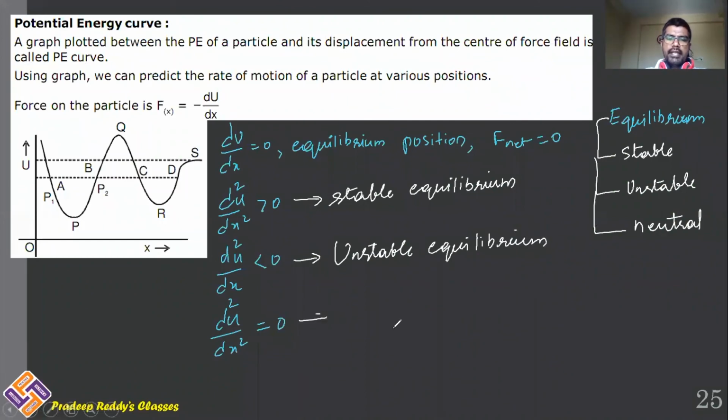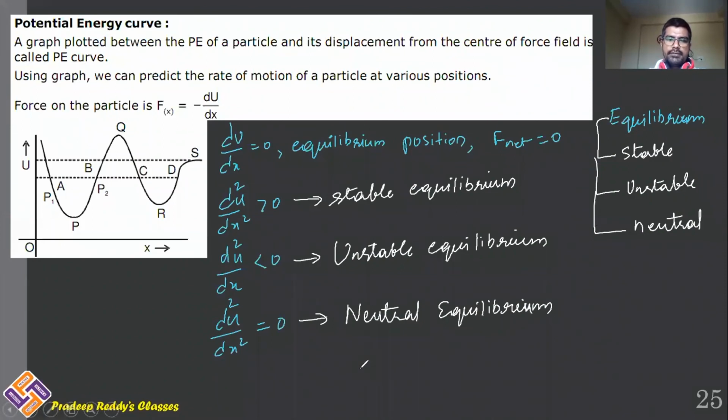If d square u by dx square is equal to 0, then it is neutral equilibrium. Three different types of equilibrium we have.